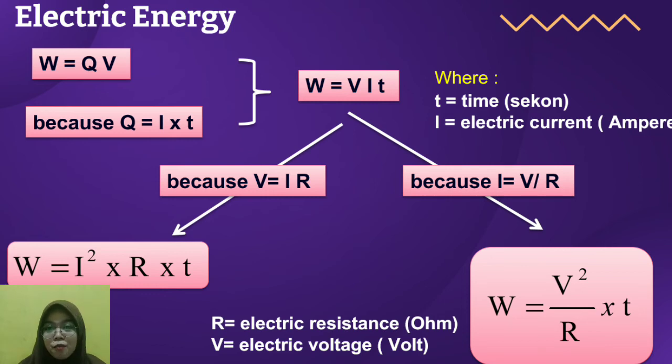Because I is V divided by R, the formula becomes W equals V squared divided by R times T. That is the formula of electric energy, whereas R is electric resistance, which has the unit ohm, and V is electric voltage, which has the unit volt.